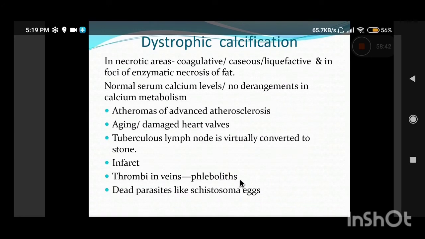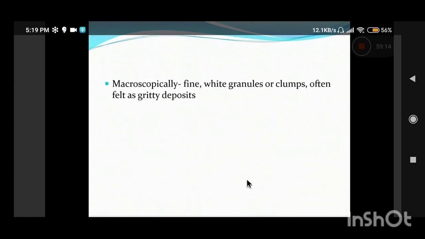Dystrophic calcification occurs in any necrotic focus. It is classically seen in the caseous necrosis of tuberculosis. Whenever there is a tuberculous lymph node with necrosis, there's calcification. It is also seen in damaged heart walls, in atheromas, where I told you there was a focus of calcification, and in infarcts, in thrombi in the veins, and whenever there are dead parasites like schistosomiasis. Whenever there's dead, degenerating or dying tissue, there is calcification.